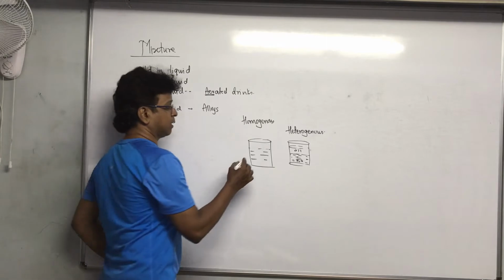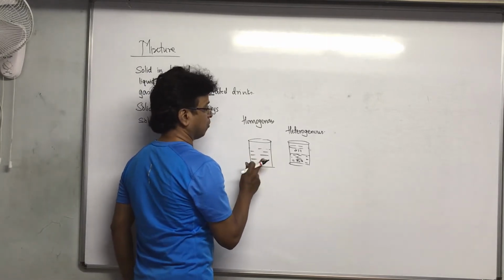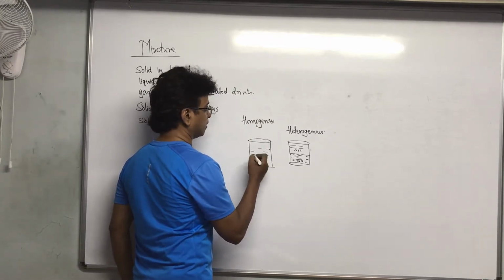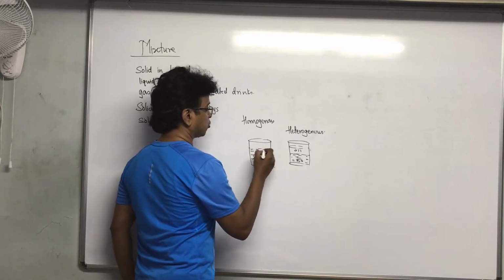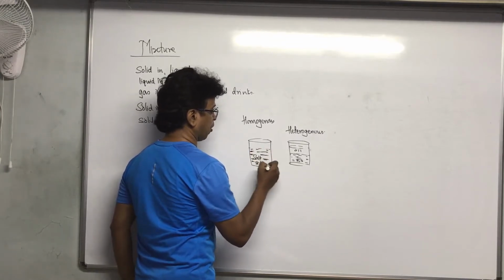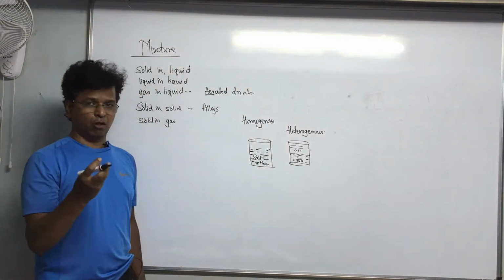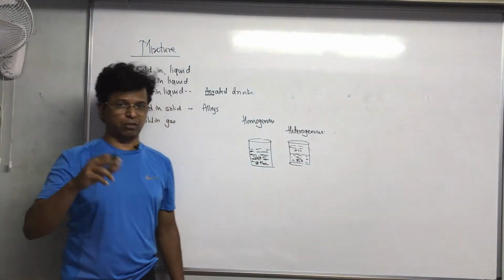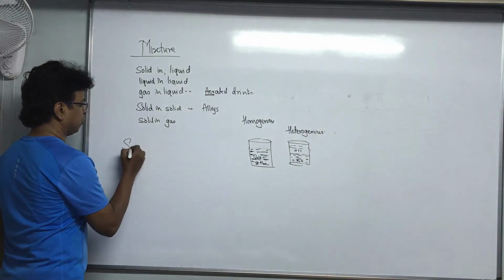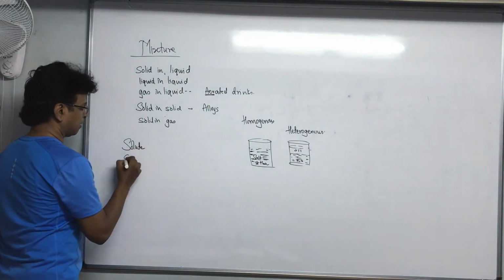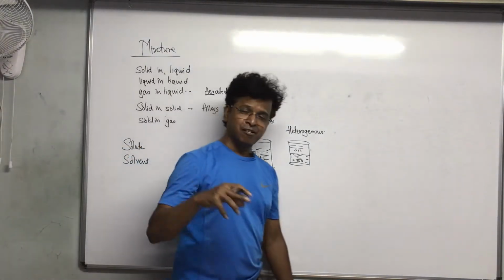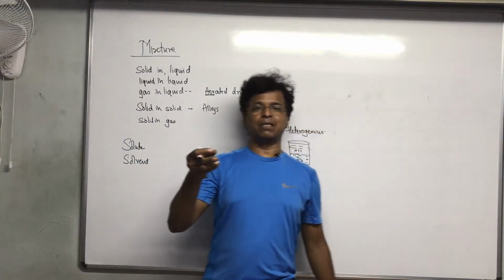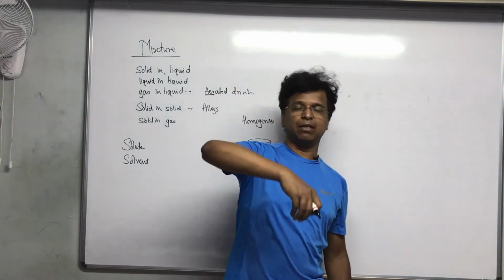This was water, I suppose, but now I'll mix some salt in it. Salt plus water. If it is a salt solution, the solute is salt and the solvent is water. This you should remember: solute and solvent. What is solute? That which you are going to dissolve in the other.